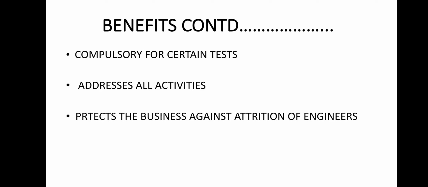Basically, it is also protecting the organization in terms of attrition of test engineers. So what does it mean? Automation can also be used as a knowledge transfer tool to train your test engineers on the product. So it has basically a repository of different tests for the product.